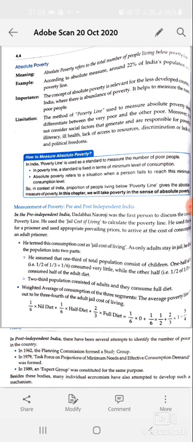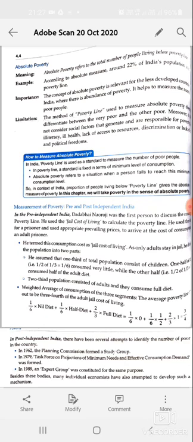Dear student, in the previous class we discussed relative poverty. Today we are going to discuss some more concepts regarding poverty. Another one is absolute poverty. When we talk about absolute poverty, it is the total number of people who live below the poverty line.